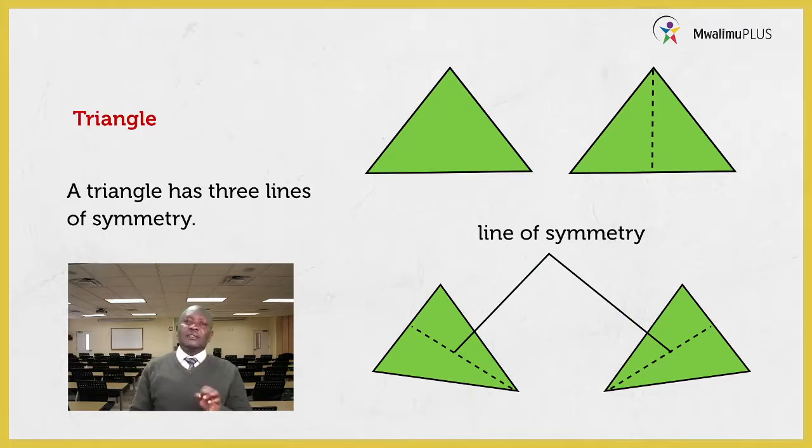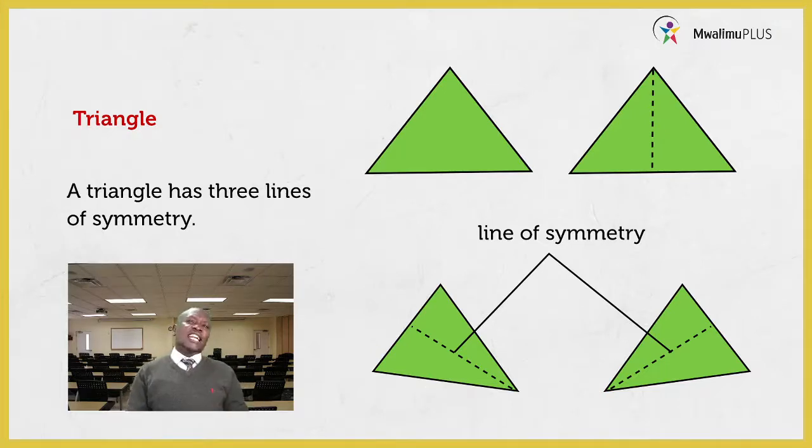So learners, lines of symmetry are lines that are formed when an object is folded into 2 equal parts. Remember, it should be 2 equal parts. When we unfold it is when you will get that line of symmetry.